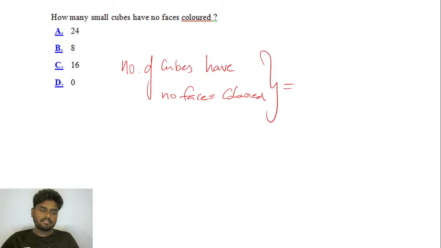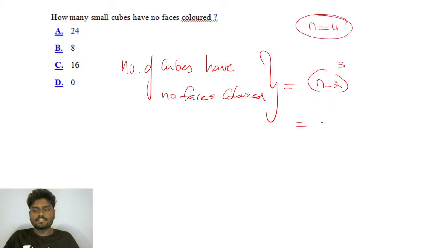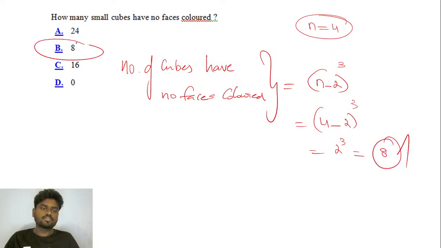If no face is colored, it is n minus 2 the whole cube. If you simply apply this formula, the value of n is 4. It is 4 minus 2 the whole cube. You'll be getting exactly 2 cube, which is nothing but 8. So the answer for this question is option B.